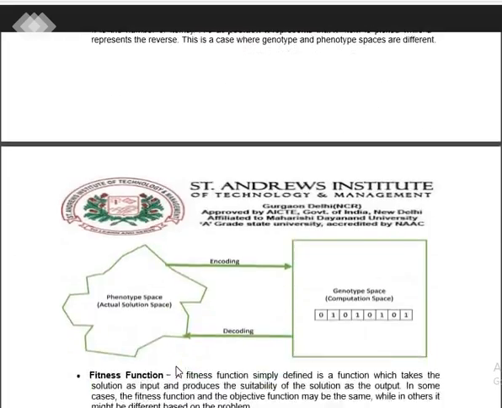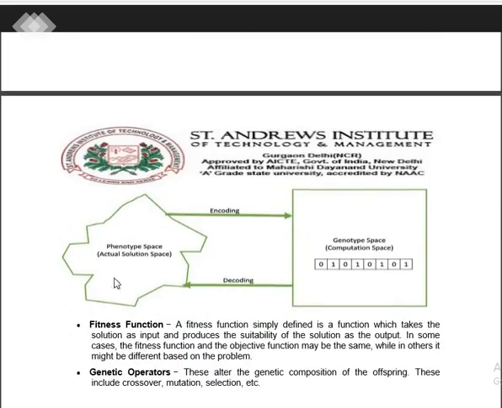Let's go for an example. Suppose this is the population where we have a phenotype space, and the actual solution of the space can be taken out. Suppose it's a 0-1 knapsack problem. In this stage, we are able to pick out the item when it is 1. The encoding is then applied to generate the chromosome space, that is the binary representation of the space. Again, for the intelligent system, when it comes back to the phenotype space, this is the encoding to generate the genotype, and the computational space will represent the output in the decoding part.